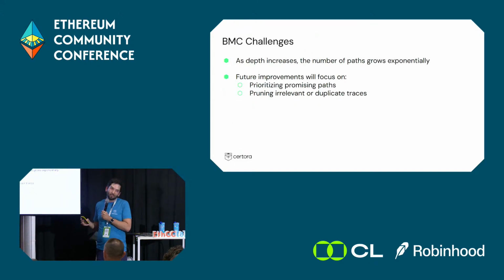And unfortunately, it also has its own drawbacks. The amount of different call sequences grows exponentially as we increase the depth, because every time we have a choice of all the different external functions of the contract. So it's exponential growth. That means it doesn't really scale all that well. And that means that in future research, we will try to focus on choosing paths that are more likely to lead to an exploit. And we will try to ignore paths that we have maybe already covered, or we think there is a very low chance of them leading to an exploit.